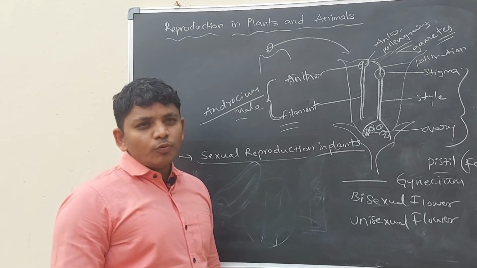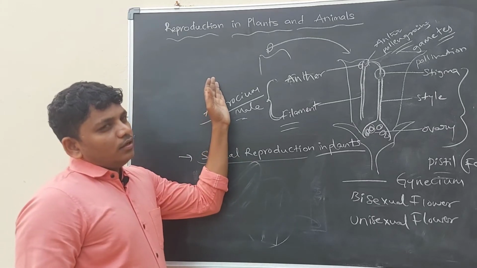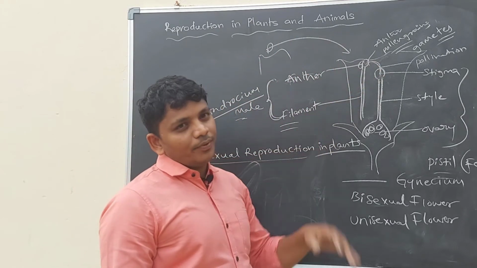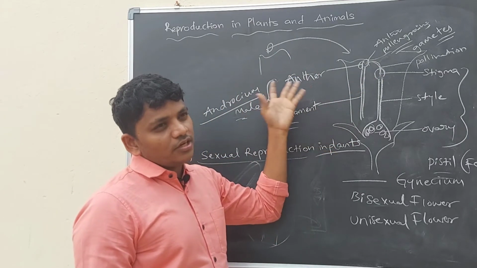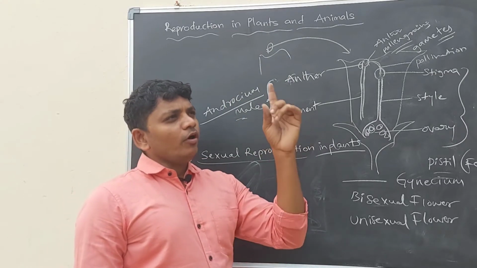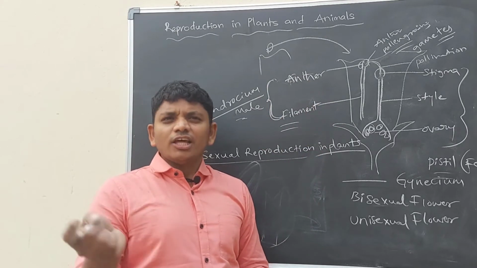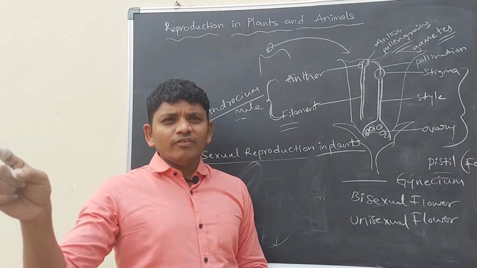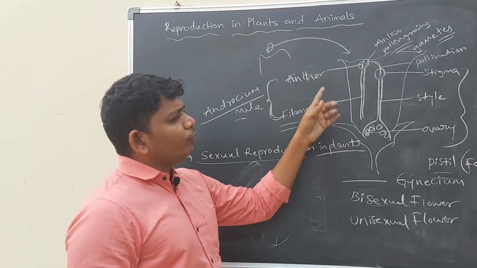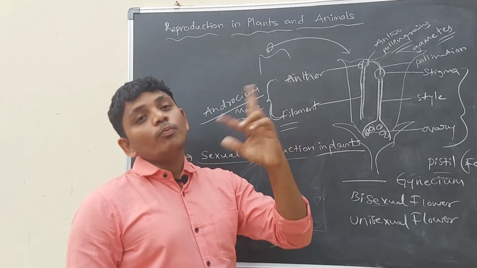We can also say cross-pollination in a second way. When pollen grains of another plant reach this plant's flower stigma, that is also cross-pollination. Simple: if pollen grains of the same flower reach the stigma, that is self-pollination. If other flowers' or other plants' pollen grains reach a stigma, that is cross-pollination. In self-pollination a single flower is involved; in cross-pollination two flowers or two plants are involved.